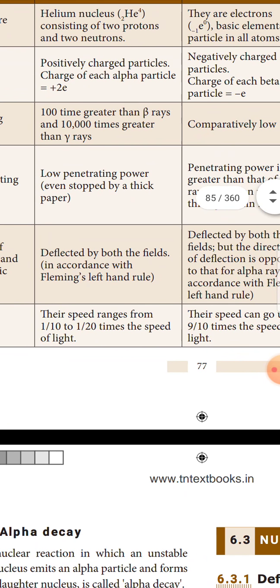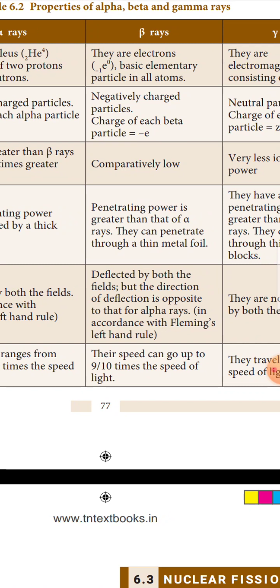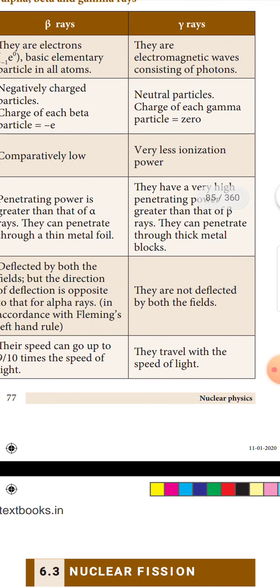Gamma rays are not deflected by either field.